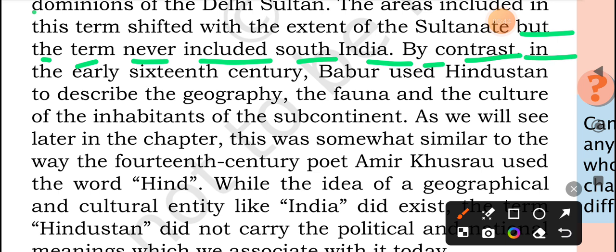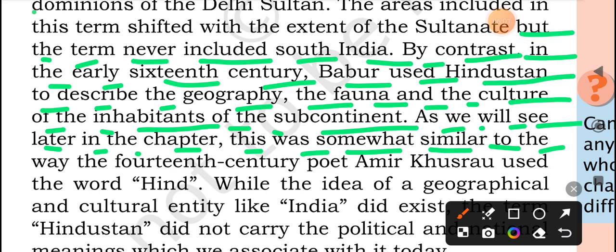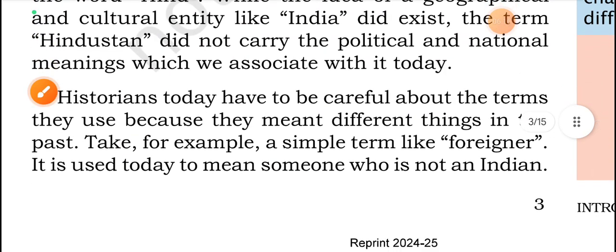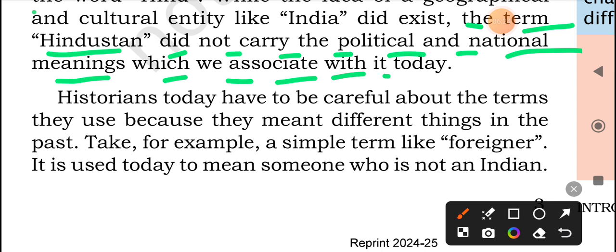By contrast, in the early 16th century, Babur used Hindustan to describe the geography, the fauna, and the culture of the inhabitants of the subcontinent, as we will see later in the chapter. This was somewhat similar to the way the 14th century poet Amir Khusro used the word Hind. While the idea of a geographical and cultural entity like India did exist, the term Hindustan did not carry the political and national meaning which we associate with it today.